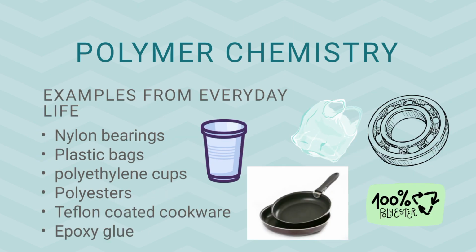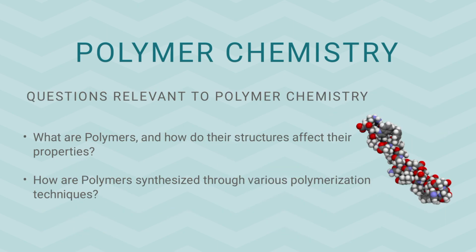Here are some examples from daily life relevant to polymer chemistry. First one is nylon bearings, and these bearings are used to rotate any body part of machinery. Plastic bags, polyethylene cups, polyesters, Teflon coated cookware, and epoxy glue. These are the examples which are relevant to the branch of polymer chemistry. Here are some of the questions which are relevant to polymer chemistry.